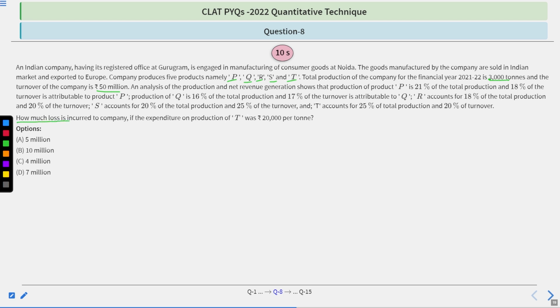How much loss is incurred by the company if the expenditure on production of T was 20,000 per ton? Is it 5 million, 10 million, 4 million or 7 million? So you will have 10 seconds to try this question, and after 10 seconds we'll move towards its correct option and its explanation. So your time starts now.